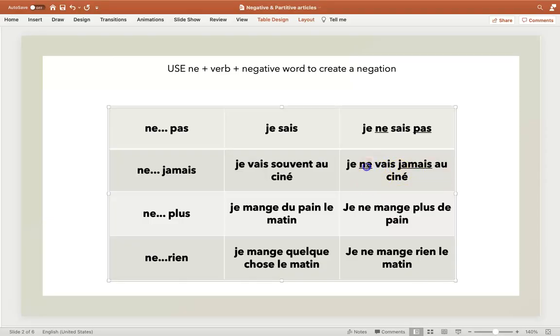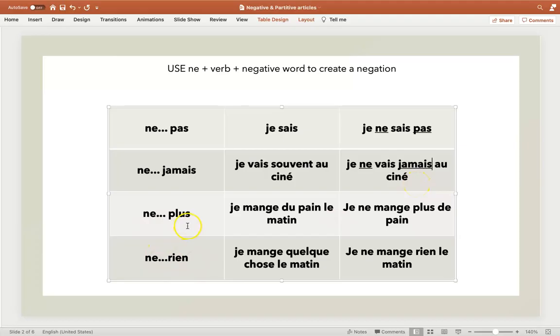I'm putting my ne in front of the verb and my jamais after the verb, just like I did with ne pas. Now, what if I wanted to say je ne vais pas au ciné? Well, I can, but the meaning is different. This means I don't go to the movie theater. Je ne vais pas au ciné. I don't go to the movie theater. But if I want to say I never go to the movie theater, then my pas needs to become jamais.